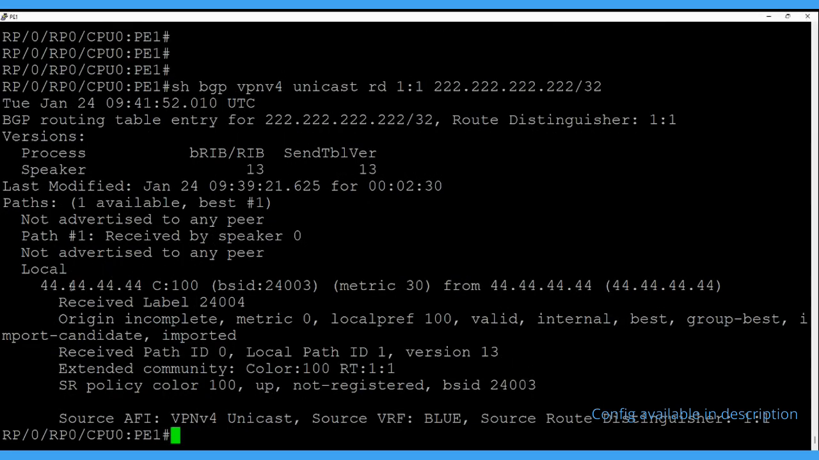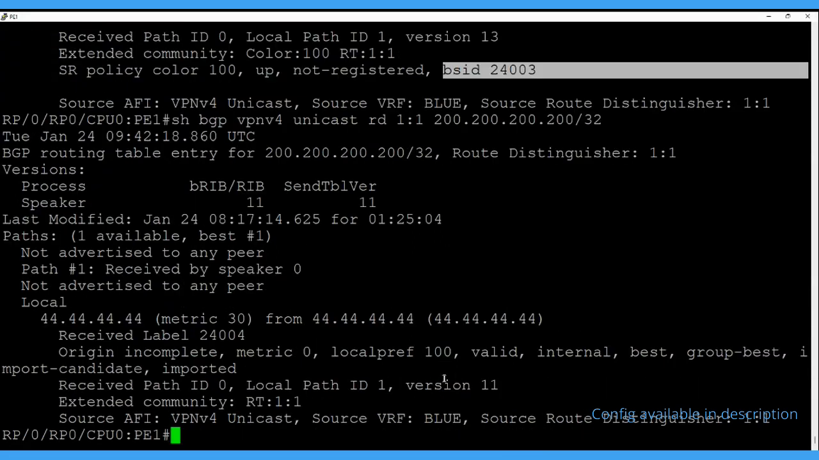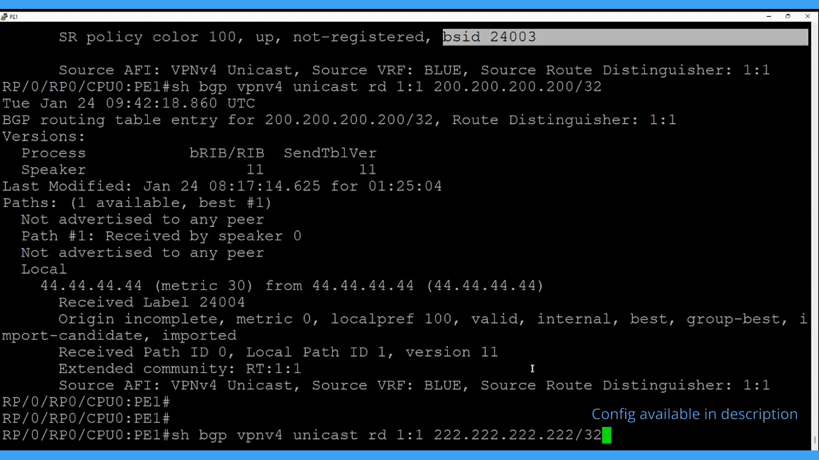Okay, now you can see here it says this route is coming from P2 with the color, and this is the binding SID 24003. Okay, and these are the things. In the same way, if you check for the 200, which is also coming from P2, we are not applying any policy for that. So it's simple. It's showing the VPN label and this. Let's check the next hop also for this one, for both the prefixes.